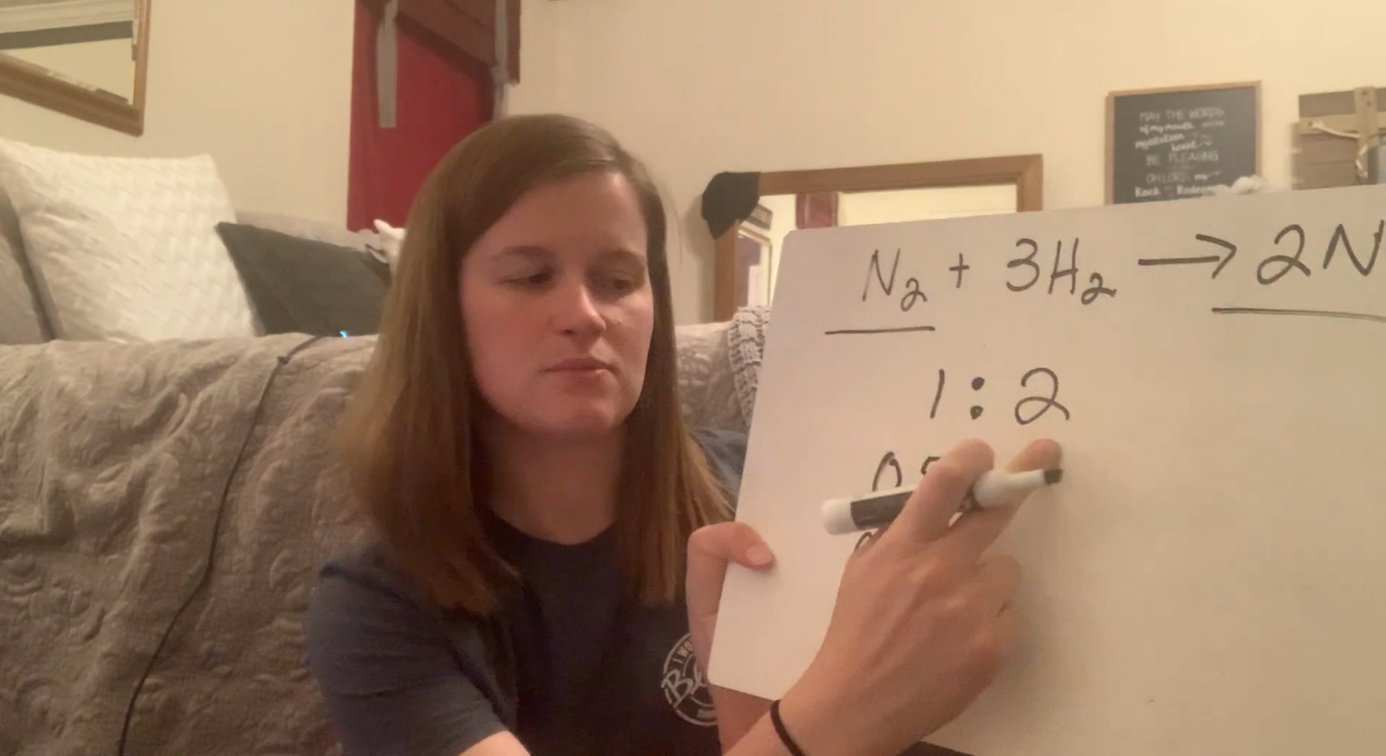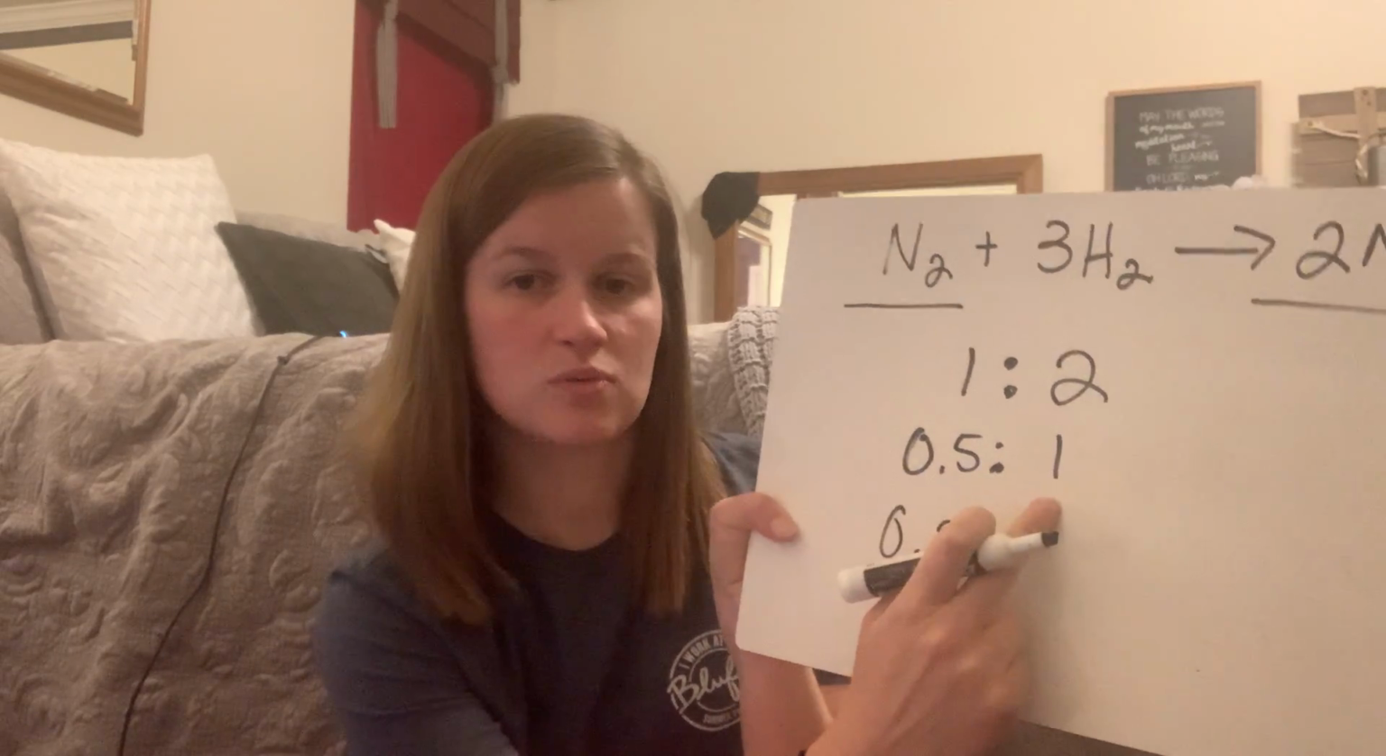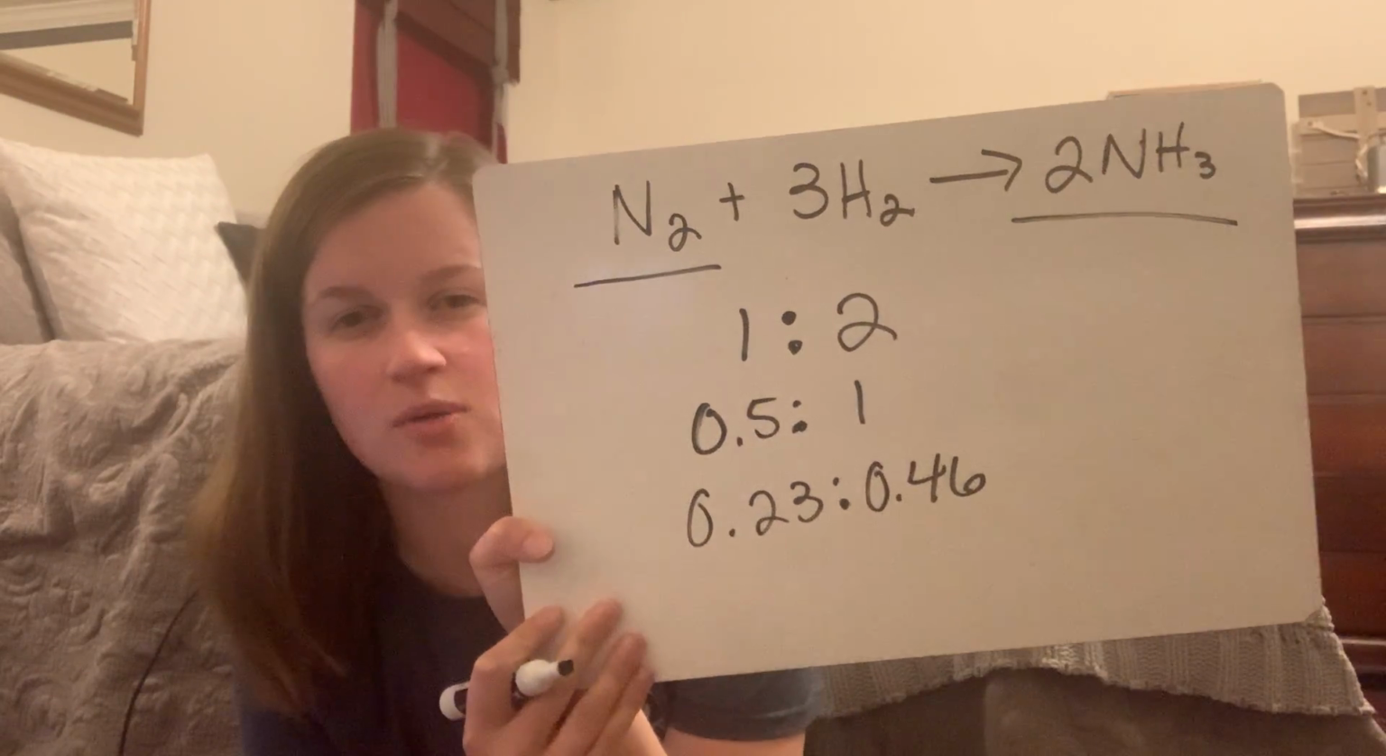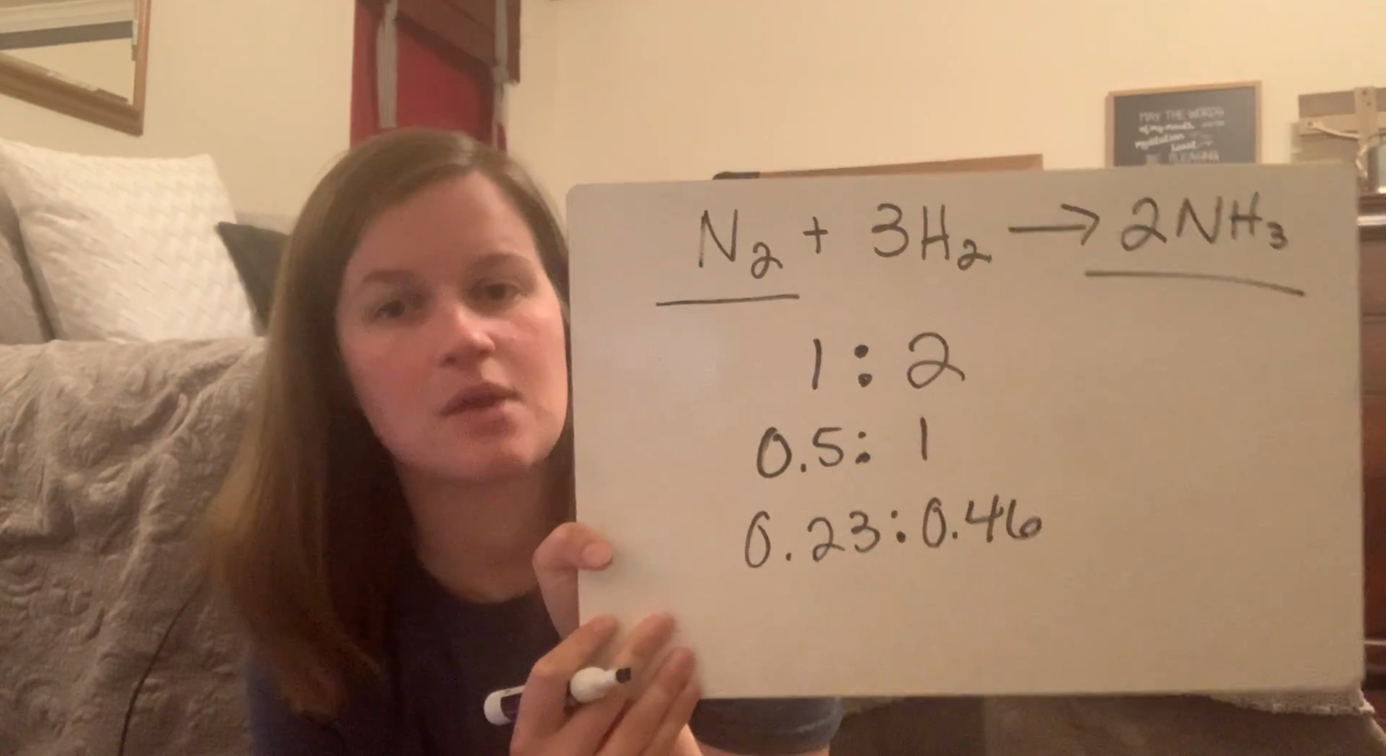Well, guess what? If this guy's 0.23, there's no easy division. But look, this is just times 2. 0.5 times 2 is 1. So 0.23 times 2 is 0.46. It fits the same pattern. It's the same ratio that we just talked about. And guess what? That was the same work.